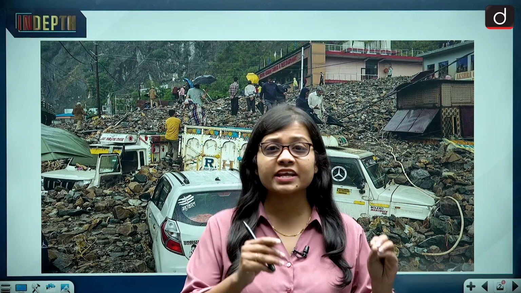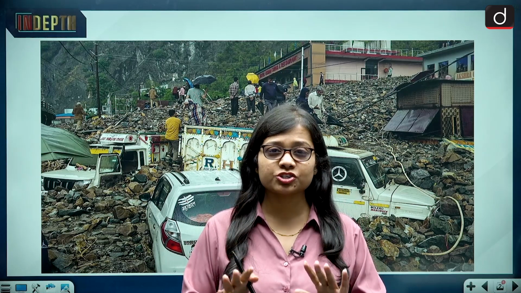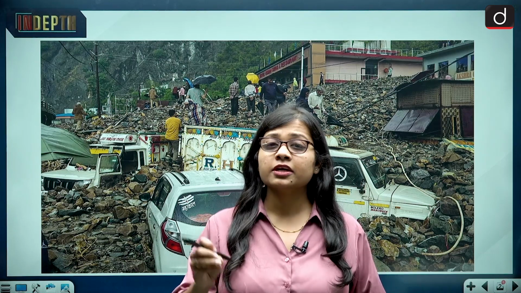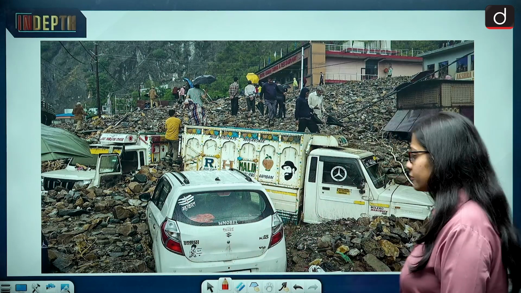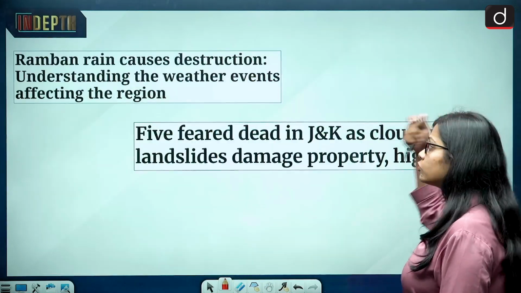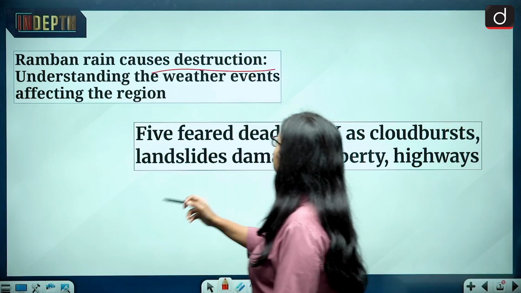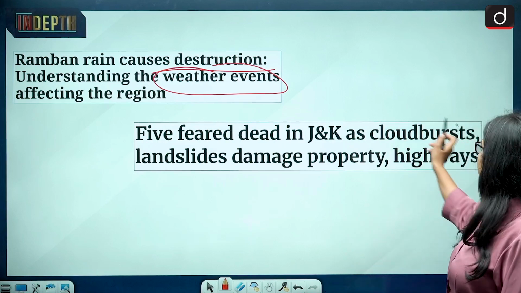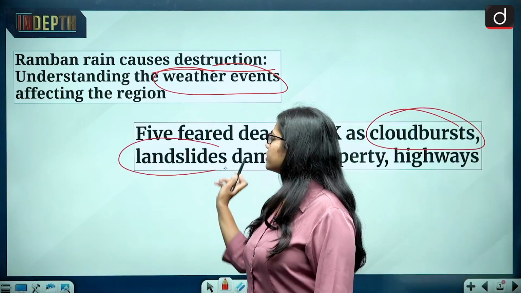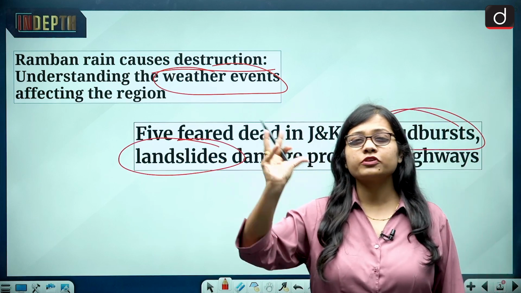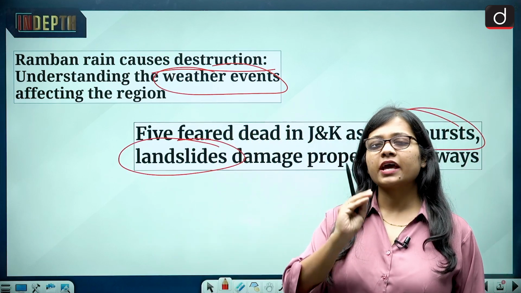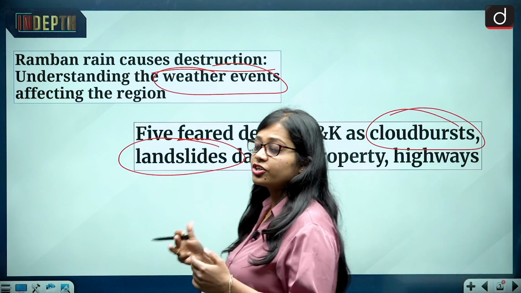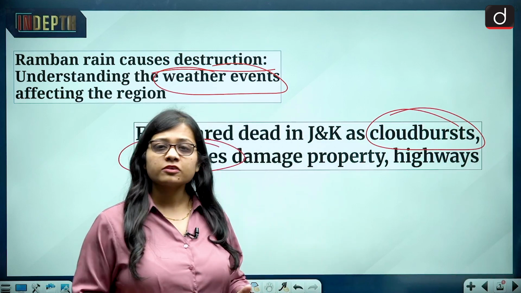Question can be asked directly in the prelims examination or the mains examination, and questions have been asked specifically with regard to landslides in the mains examination. So first of all, let us look at the news. The news talks about Ramban rain causes destruction, understanding the weather events affecting the region. And then you see cloudburst, landslides. And if cloudburst comes, then one of the impacts of cloudburst is that it can lead to flash floods. And when flash floods come, destruction is bound to take place.